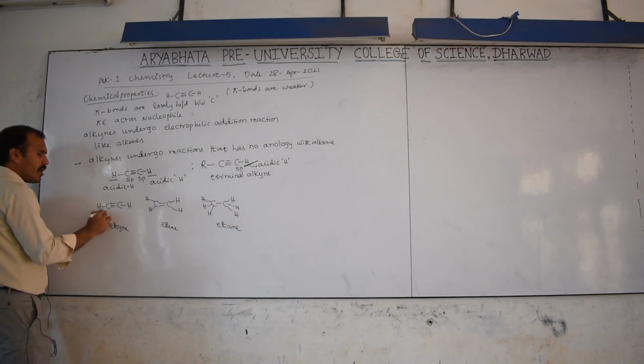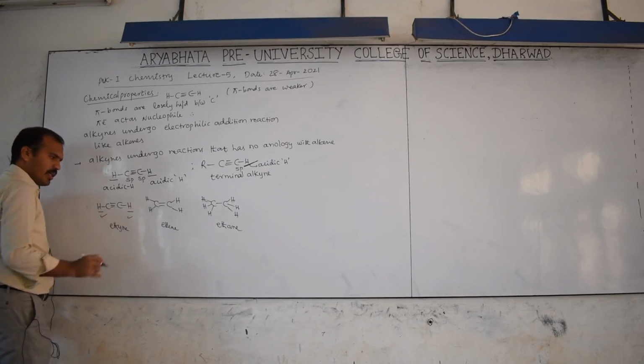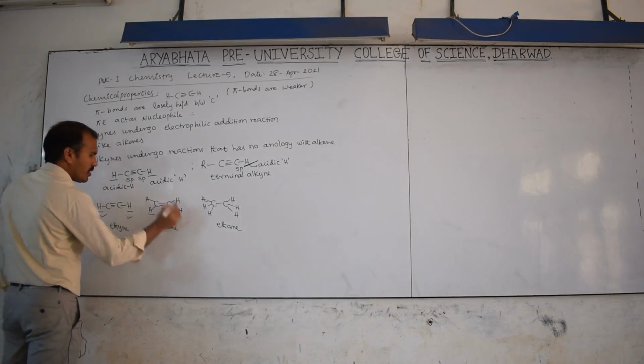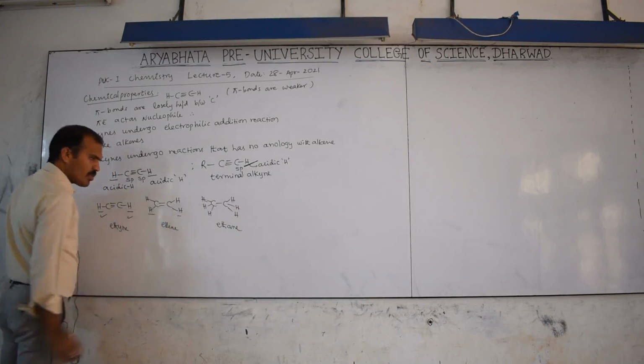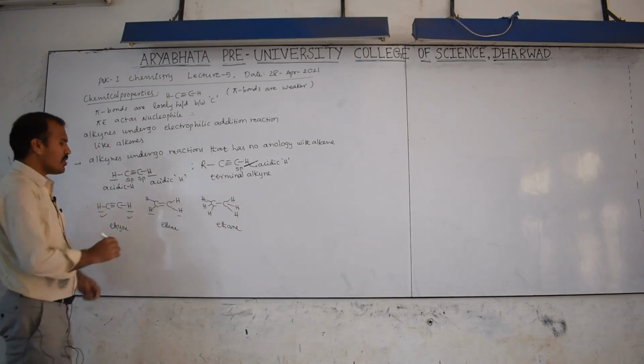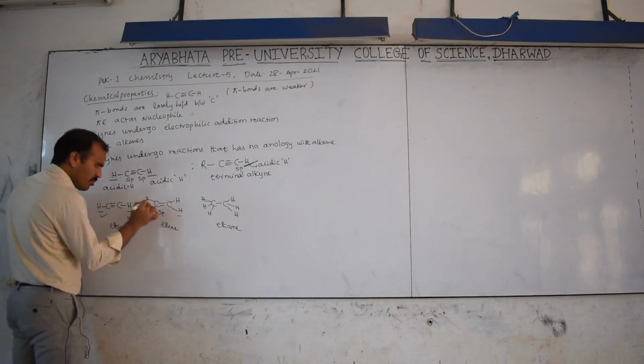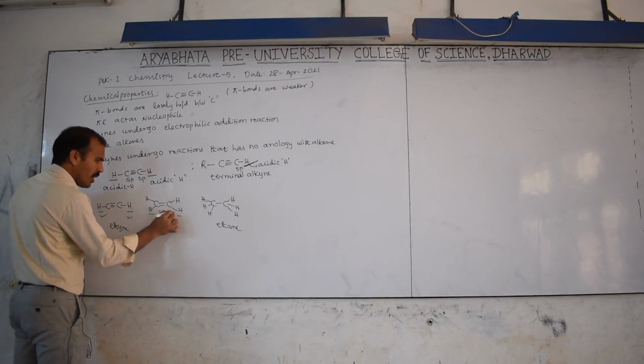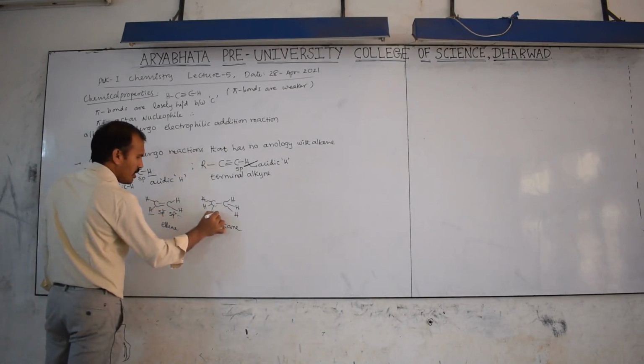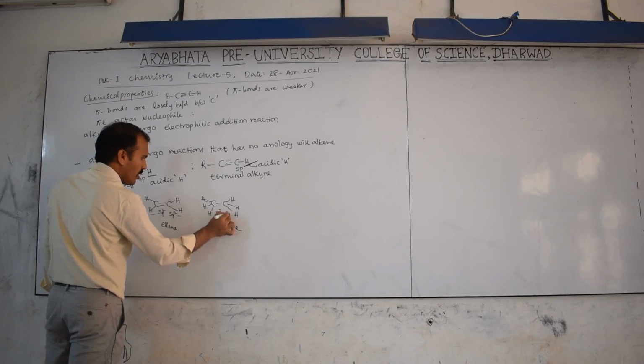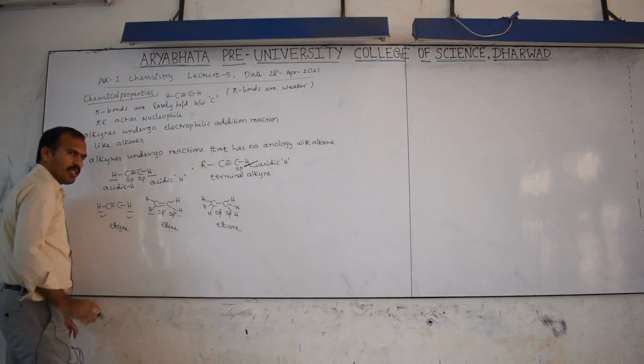So these hydrogens are acidic in nature, the tick means acidic. This is not acidic, this is not acidic. Reason, these are bonded to sp2 hybridized carbon, and this is bonded to sp3.